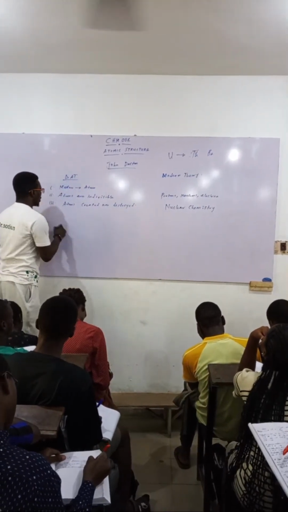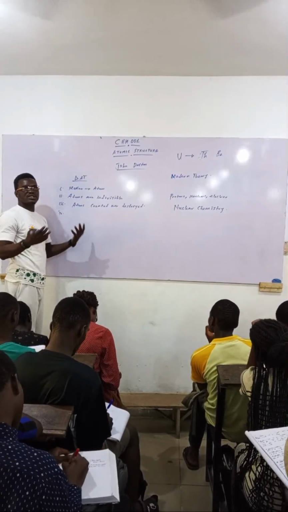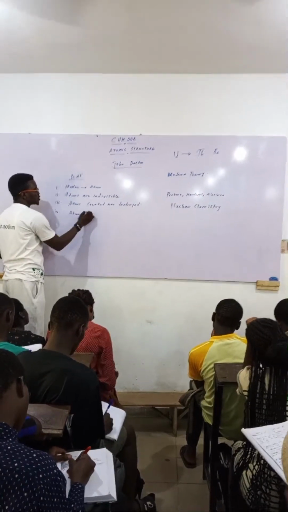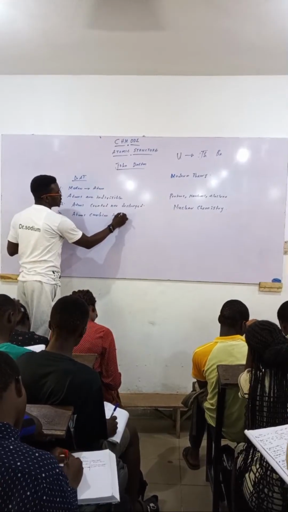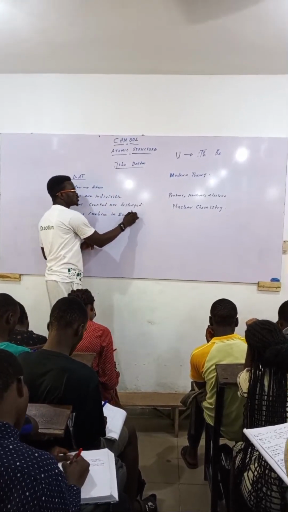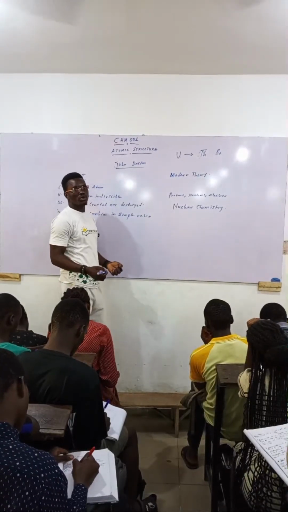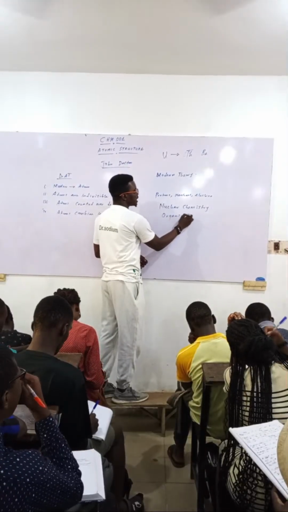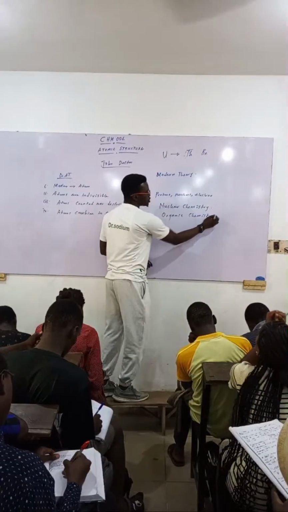Then number 4, it says that when atoms combine, they always do it in simple ratio. Atoms combine in simple ratio. That is actually true to some extent. They combine in simple ratio, but the discovery of organic compounds made us to know that atoms can actually combine in huge ratio.